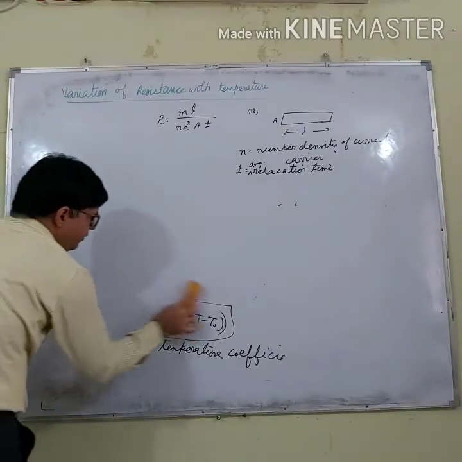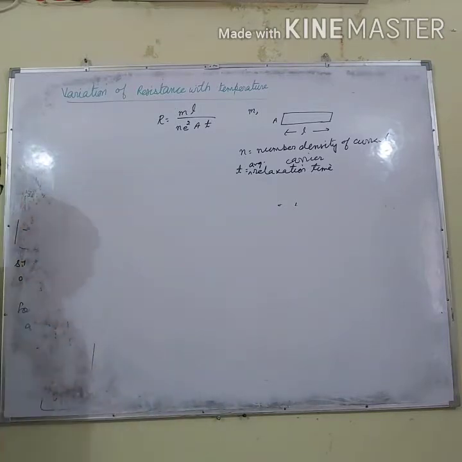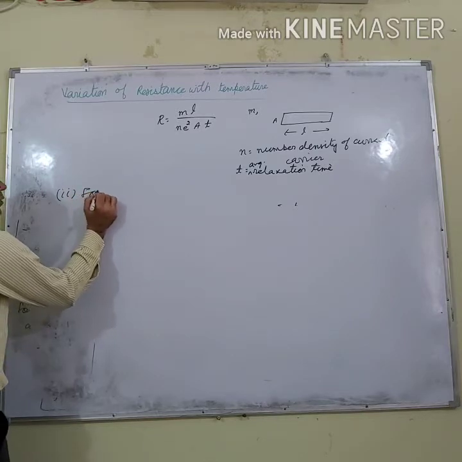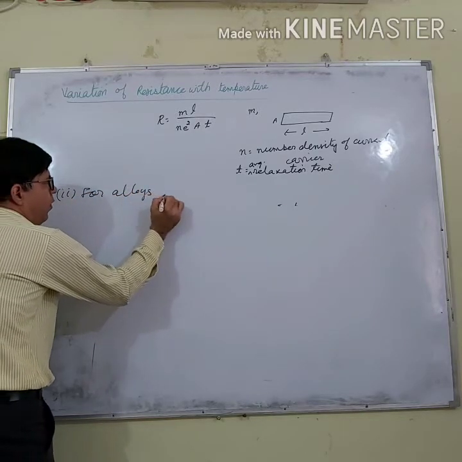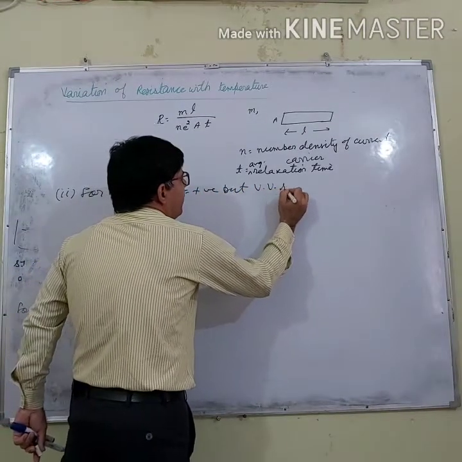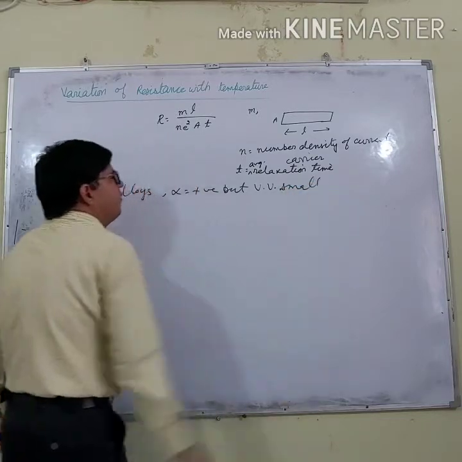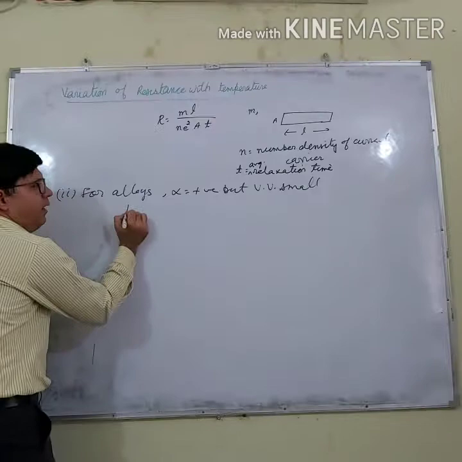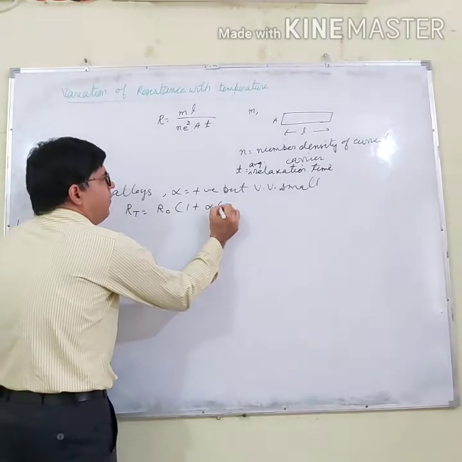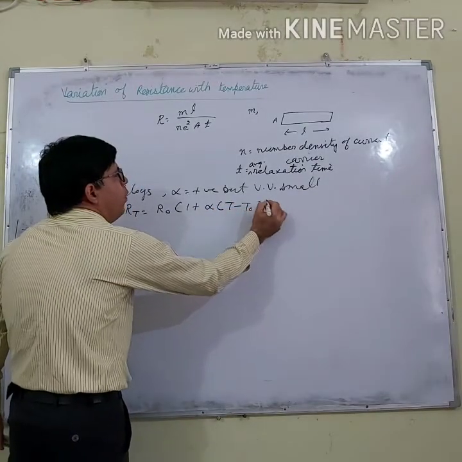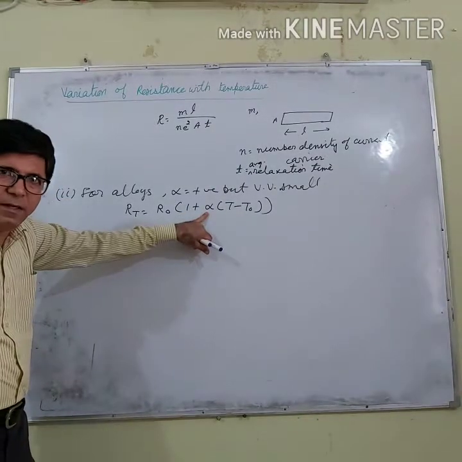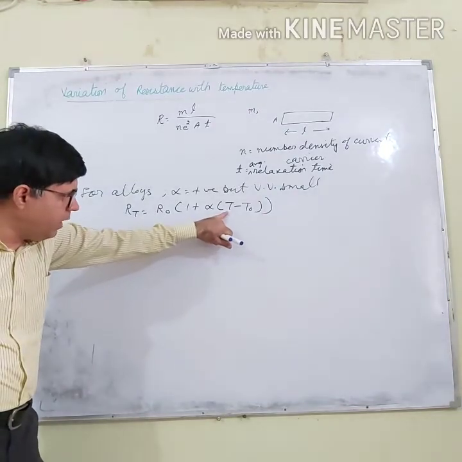For alloys, the second point is that alpha is positive but very small. What does it mean? Here R(T) is equal to R naught times 1 plus alpha into T minus T naught. Now if alpha is very small and you can neglect alpha, what will happen?